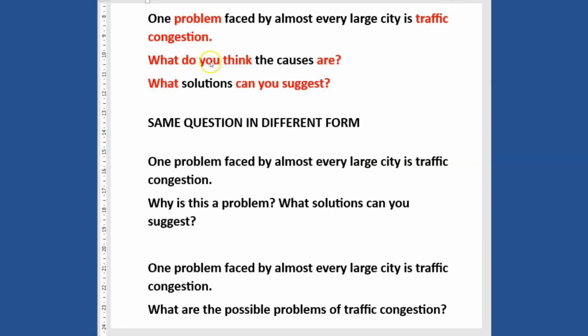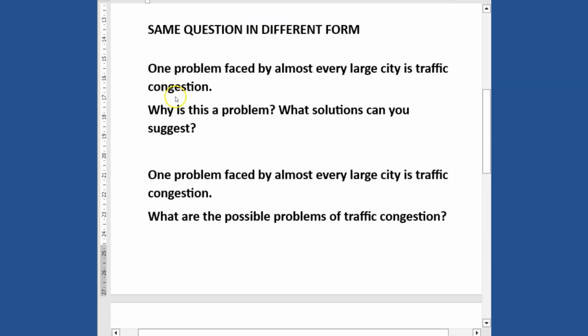This same question can be framed in different ways. What you need to note is the task the examiner asks you. You have to check the task that the examiner asks you to do, because a problem and solution question can be put in different forms. So let's look at the same question in different ways. Let's note this one first. It says one problem faced by almost every large city is traffic congestion. What do you think the causes are? What solutions can you suggest? This one is about what you think the causes are, and then the solutions that you can give.